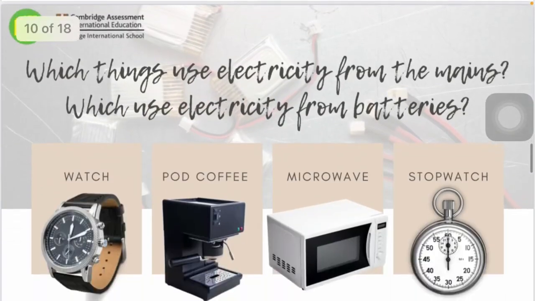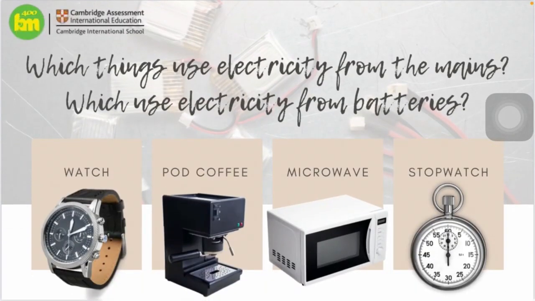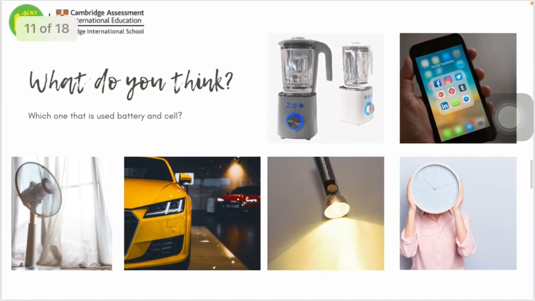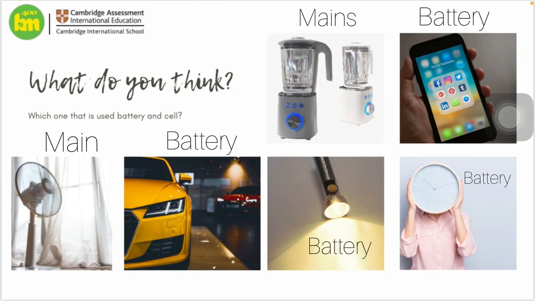The next one, can you guess which things use electricity from the mains and which use electricity from the batteries? Yes, pot, coffee maker, and microwave are the things that need electricity from the mains, while for the watch and stopwatch, actually they all need the cells, not the batteries. And then the next slide in here, what do you think? The blender, phone, fan, car, flashlight, and the clock. There you go, you have your answer.